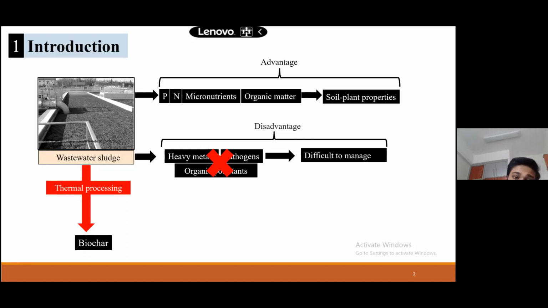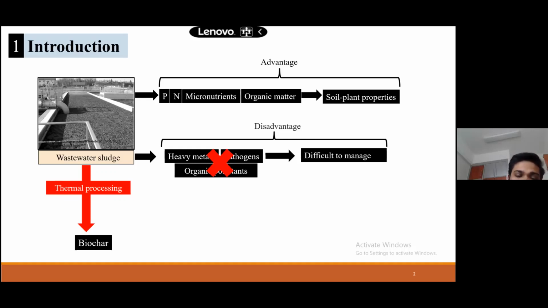So heavy metal is present, but it's becoming not plant available. So it's not plant available after you are converting this waste sludge to biochar. And pathogens, of course, they will die in this high temperature.